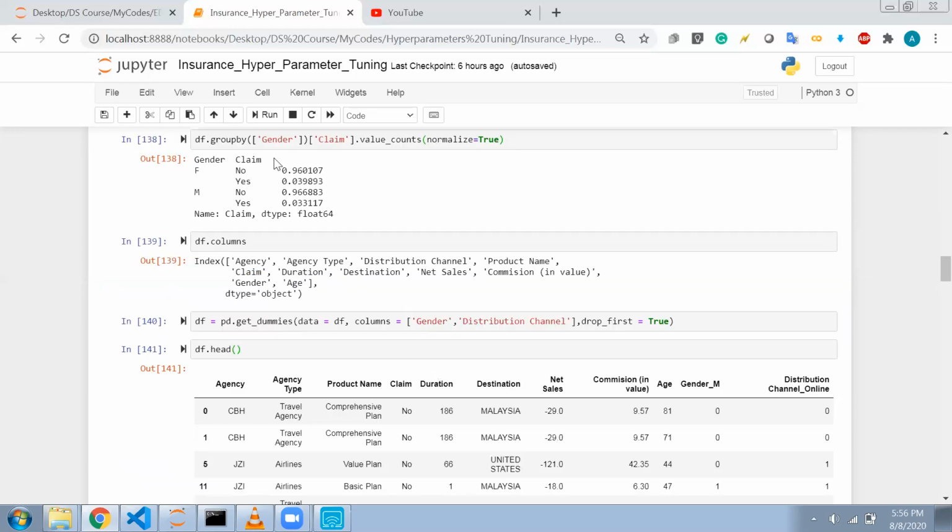Also, if we check the gender and check the claim of them, we can see that for females, like 96% of claims were no, and 0.039 were yes. And for males also the same data is shown. This check is just for my purpose, it doesn't have much sense, but I wanted to check whether the females are getting more claims, or the males are getting more claims. But you can see that it's equal, so no need to worry about that.